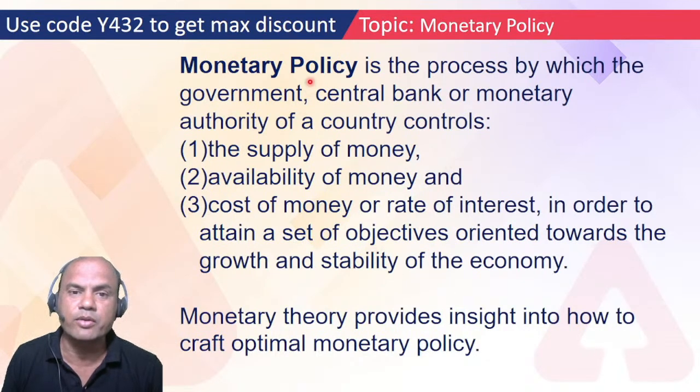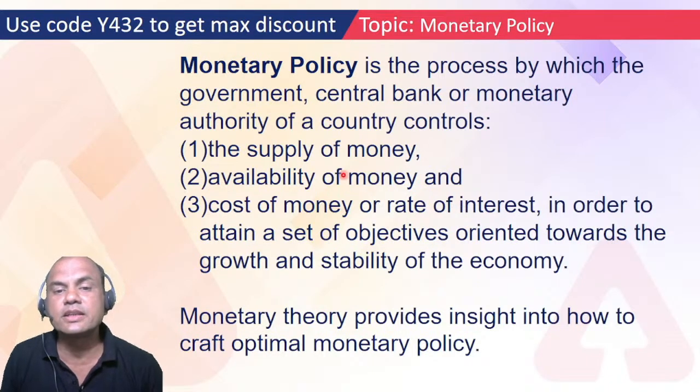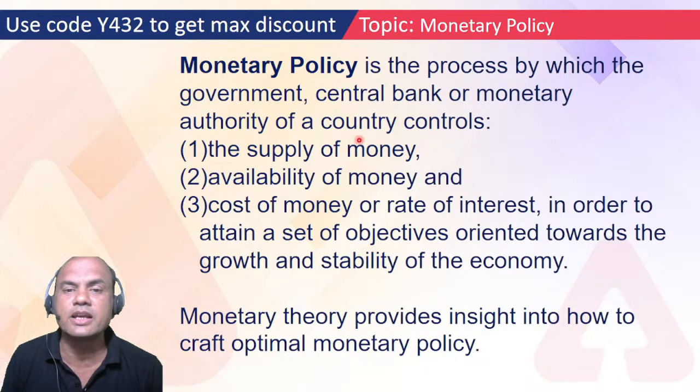So what did you get from this slide? Basically, type fast. What did you get from it? Number one, monetary policy is for the supply of money. Second, availability of money. And third, rate of interest. These are the three important parts in monetary policy, and monetary policy revolves around only these three parts.